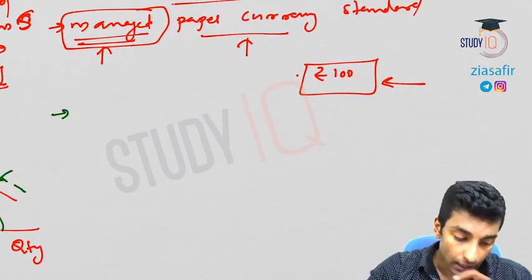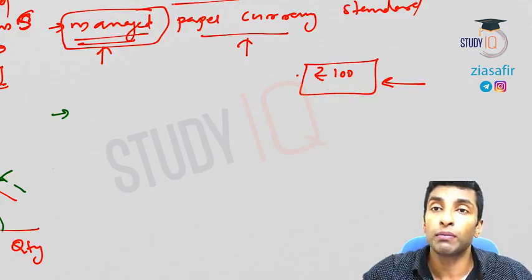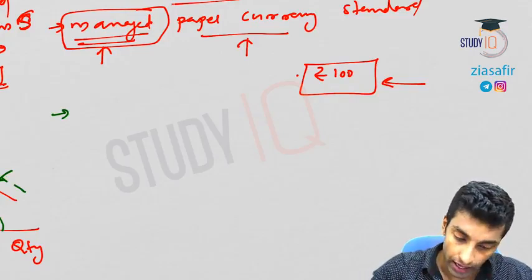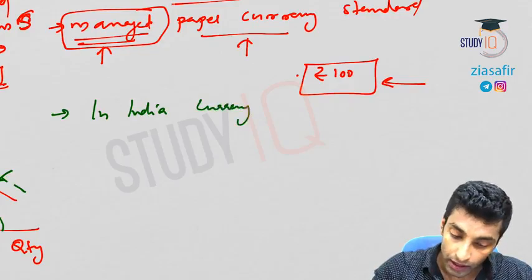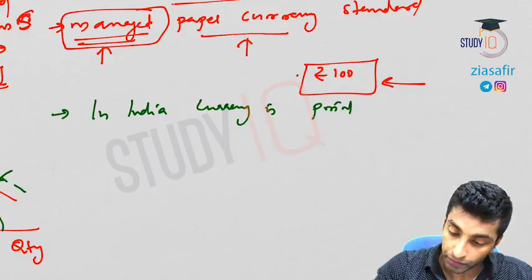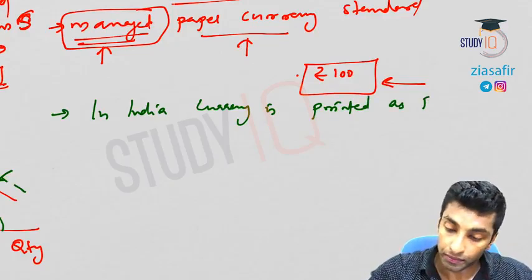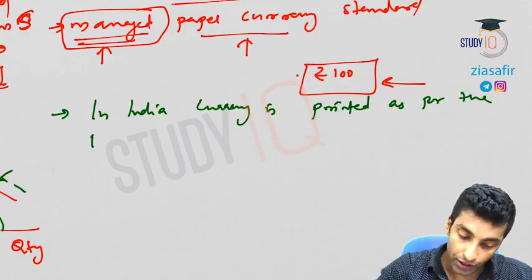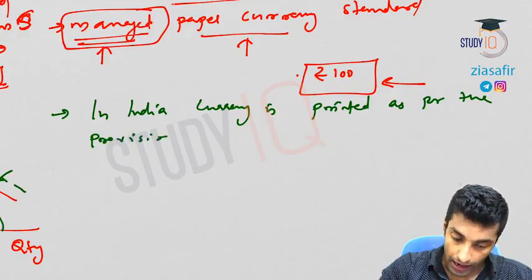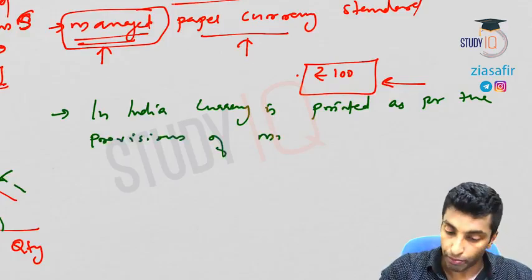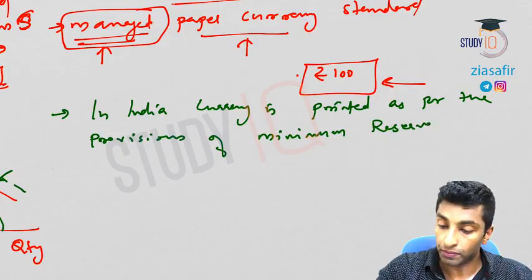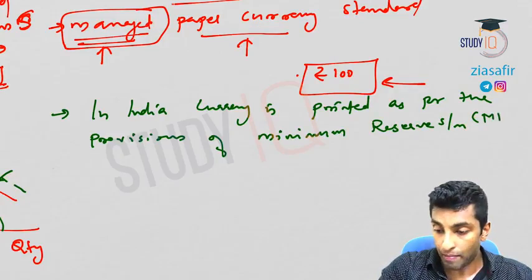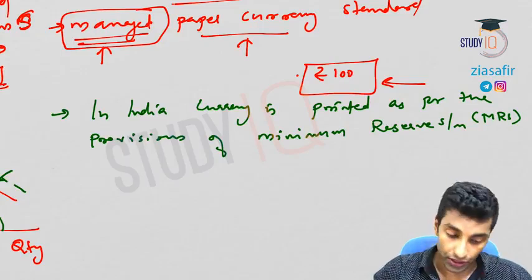Okay, so in India, currency is actually printed under which system? Minimum reserve system. So let me write down this. In India, currency is printed as per the provisions of the minimum reserve system, that is MRS, minimum reserve system.